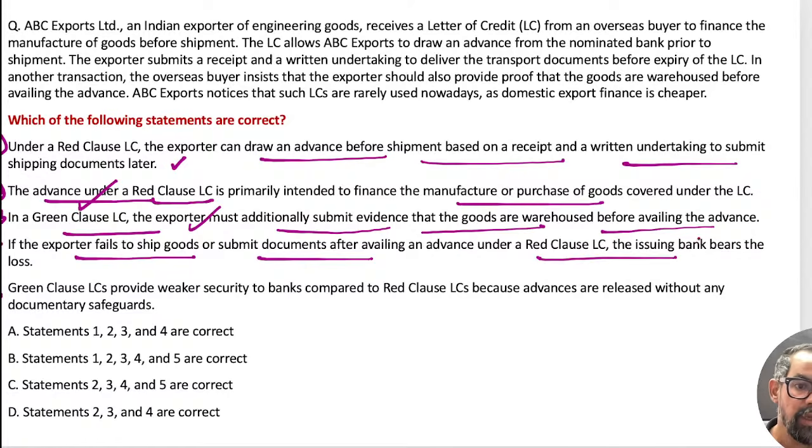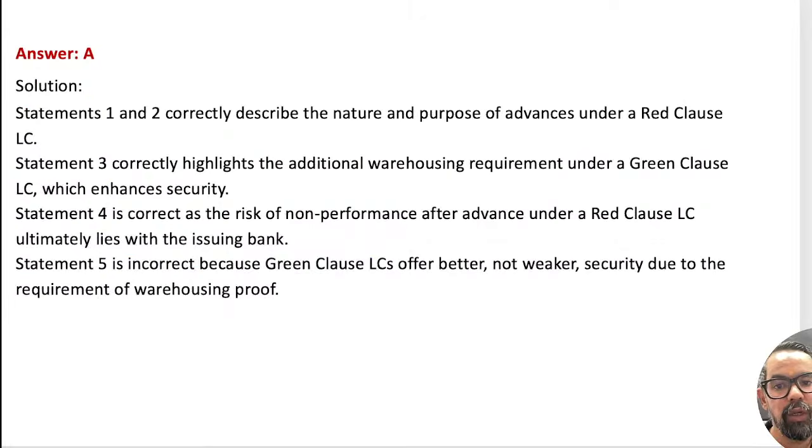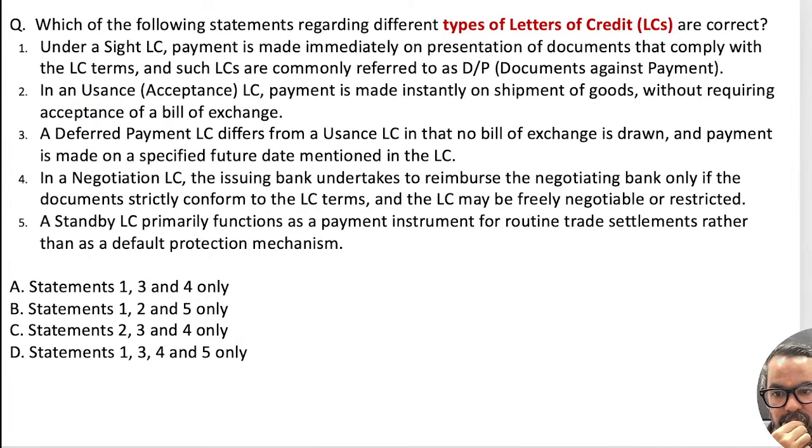The fourth one: if the exporter fails to ship goods or submit documents after availing the LC, in red clause LC the bank bears the losses. This is also correct. Green clause LC provides weaker security. No, it provides higher security. This is wrong. So 1, 2, 3, 4 means option A only will be the right answer for this particular one. Easy one, I guess, right? Next one. Okay, one another question, guys, around the types of LC.